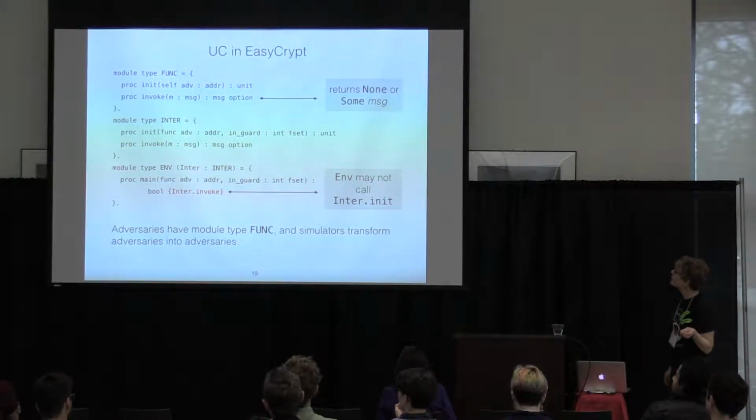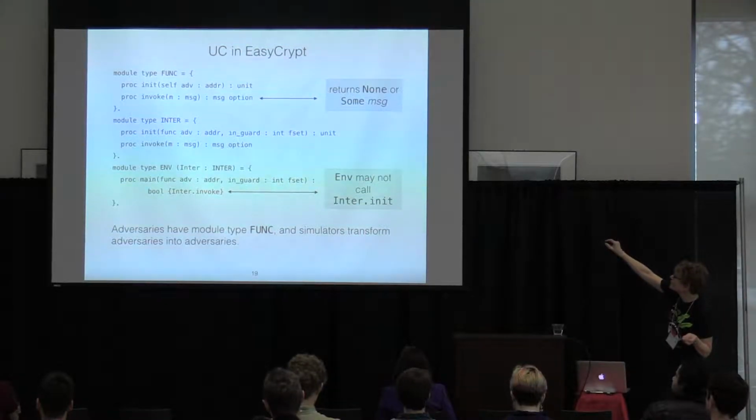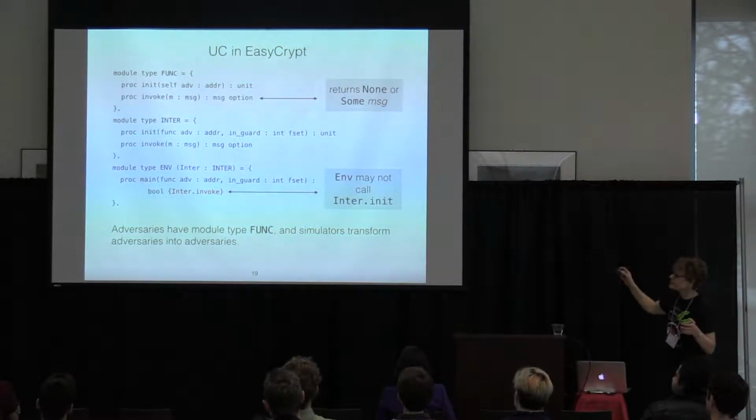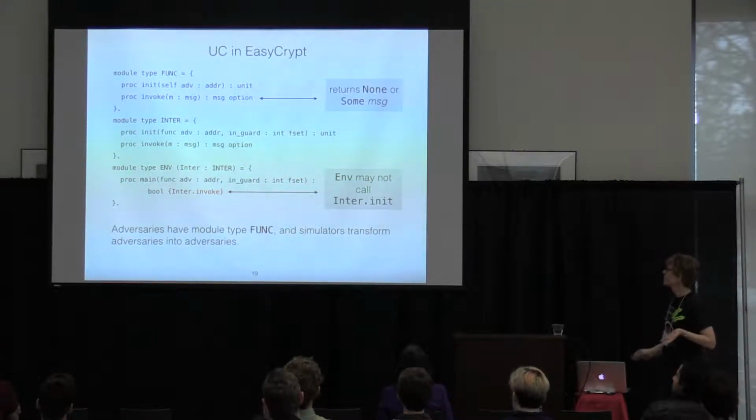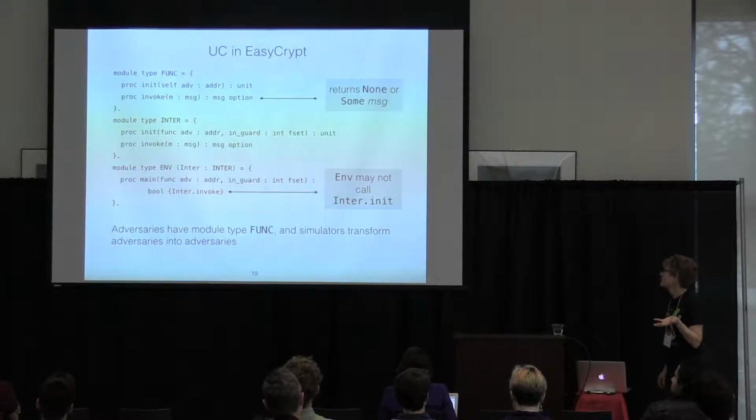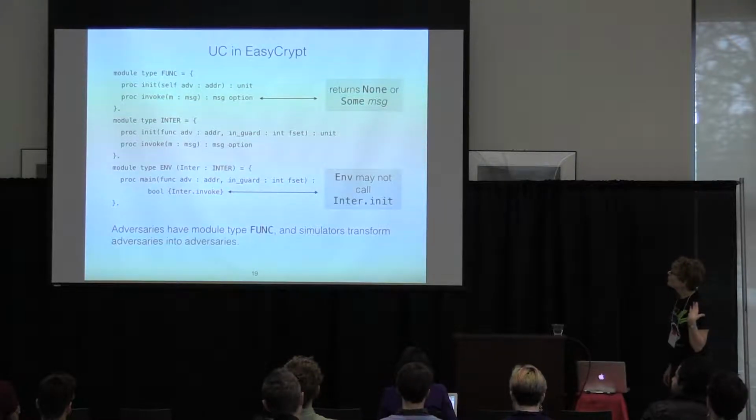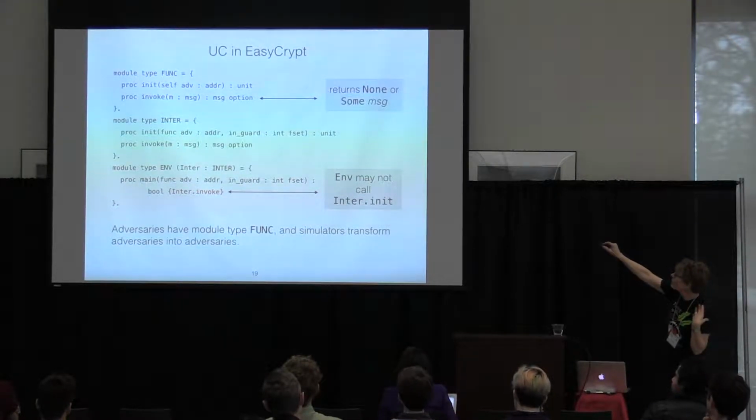its destination. And adversaries, perhaps confusingly, have the same interface. And so they're also implementing this, but we're not going to call them functionalities. But in the system, they act in the same way. And simulators transform adversaries into adversaries, as we saw before. What about interfaces? Well, they implement this module type.